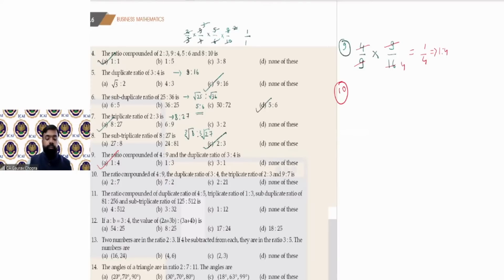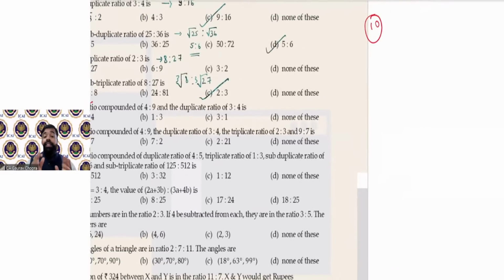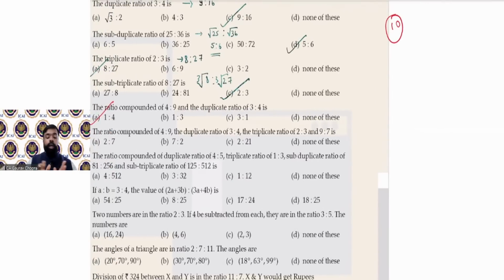Now the 10th one, the ratio compounded of. फिर से इस बार लैंग्वेज को ध्यान से पढ़ें. किस किस का कंपाउंड करना है? One by one, you have to write down the value. Compounded of 4:9, so write 4/9. Comma, duplicate of 3:4, so just write the duplicate of 3:4, 9/16.